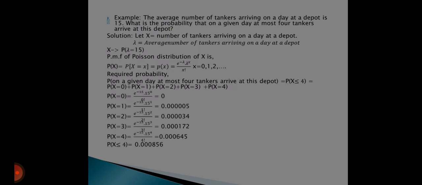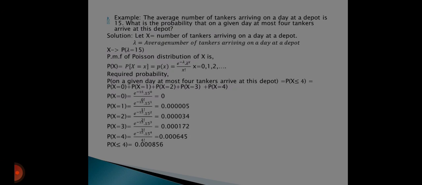For the first, P(X=0) = e^(-15) 15^0 / 0!. Similarly, we have to calculate the probability of X equal to 1, 2, 3 and 4.